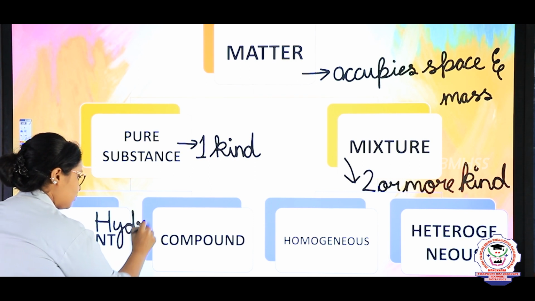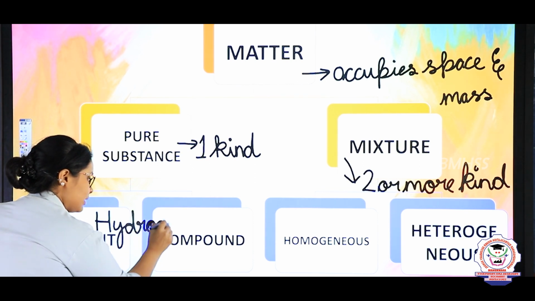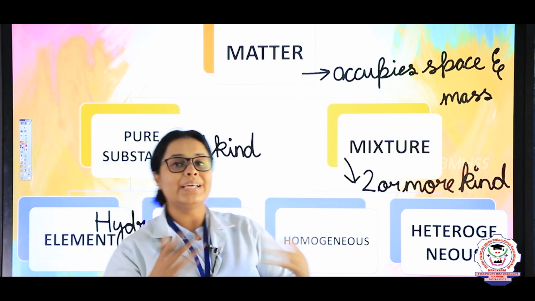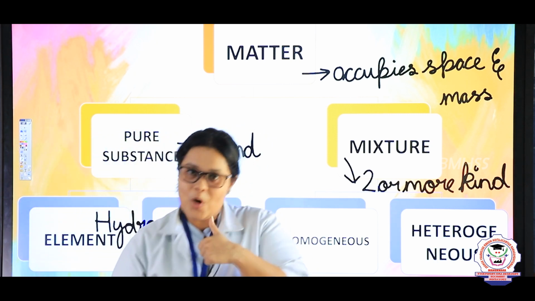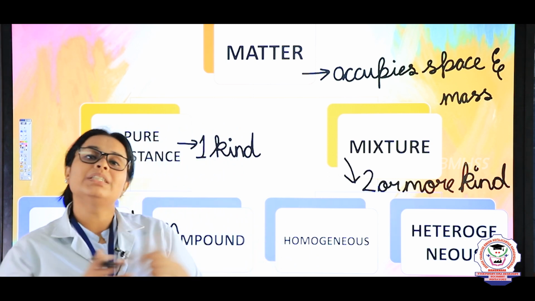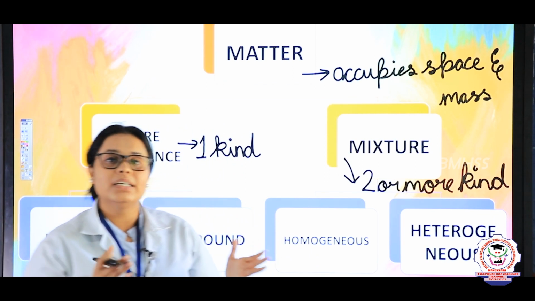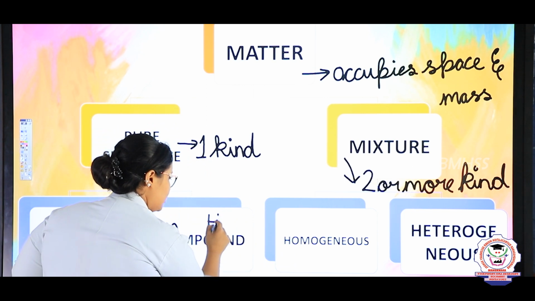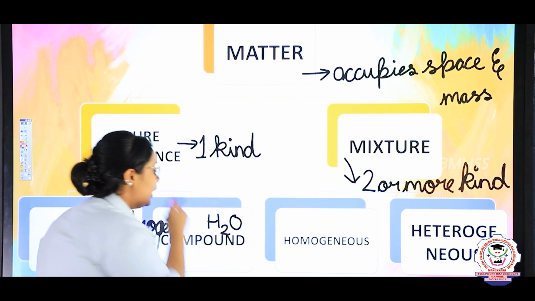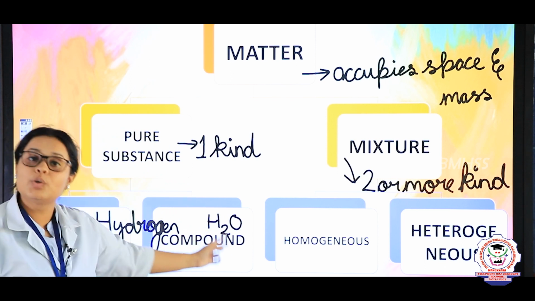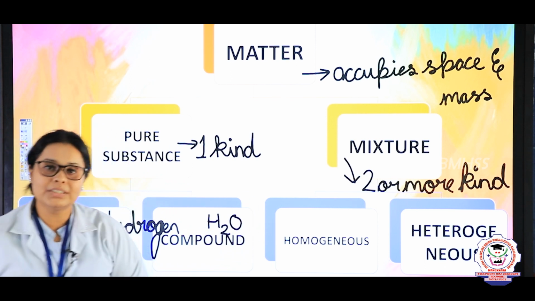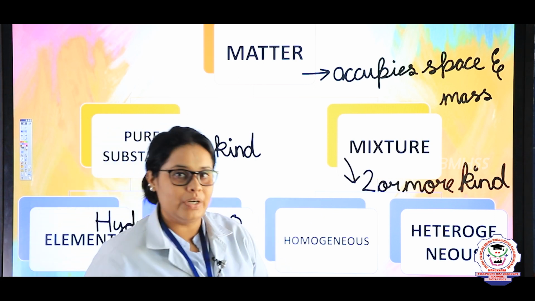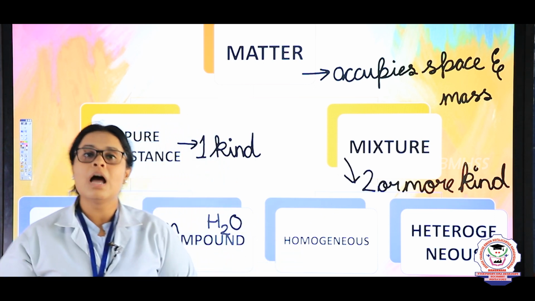In the same way, for compounds I will give a basic example, which is water that you drink. What is the formula of water, children? It is H2O. That means you have two hydrogens and one oxygen combining together to form water. So that is also known as a compound.